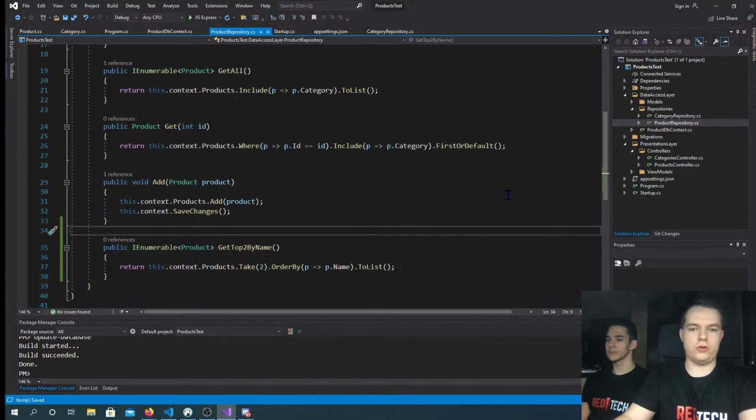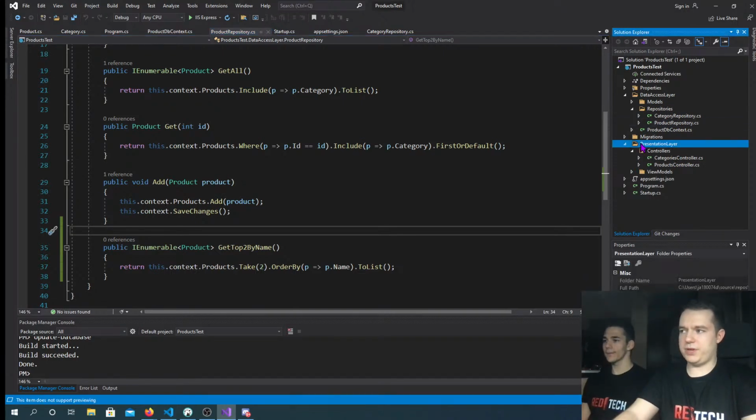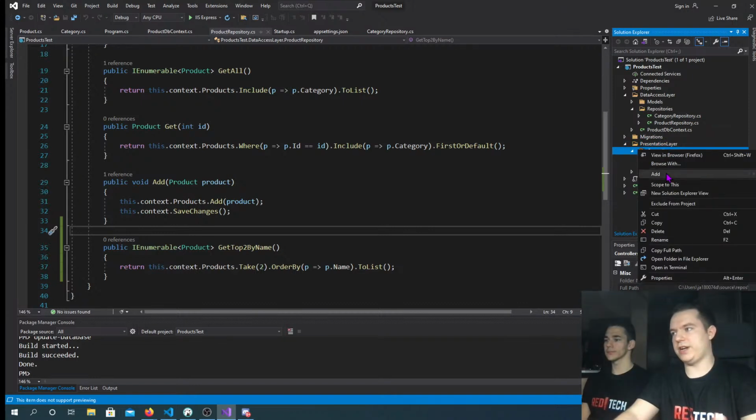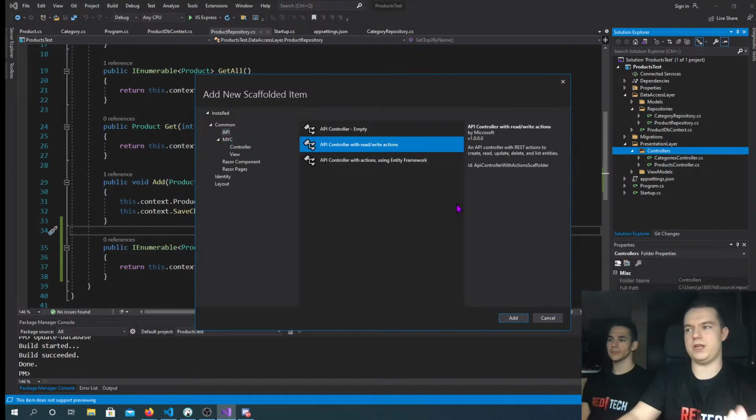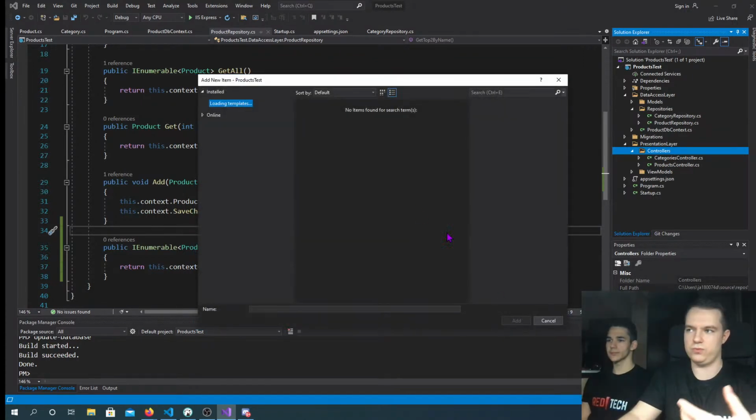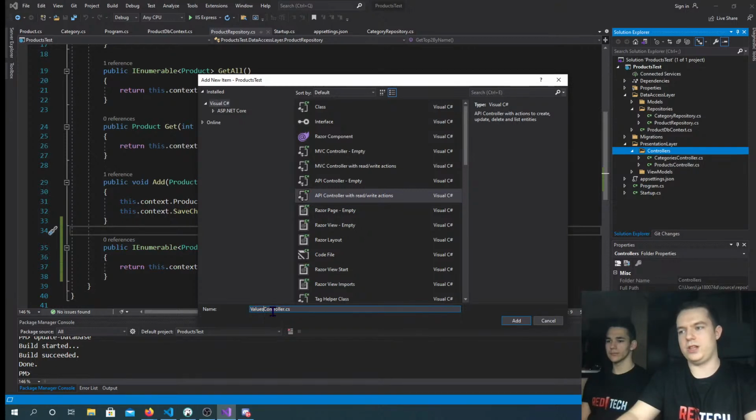We also need a controller. So let's go back to the presentation layer and then into controllers. Right click, and we want to add a new controller. Here you have MVC and API. We want API. Let's say I want an API controller with read and write actions, because it's going to generate a lot of code for me, which I won't have to write. So let's call it the Top2 controller.